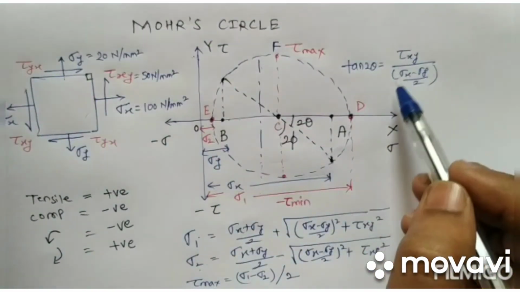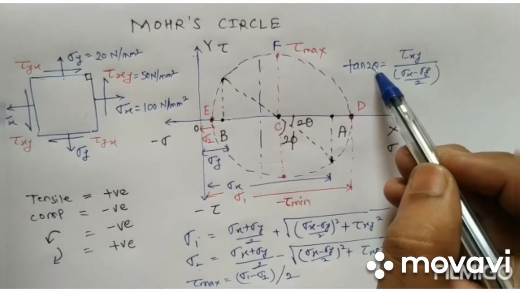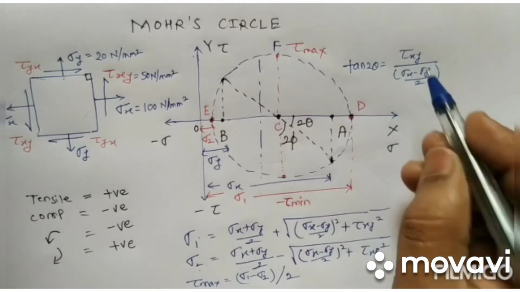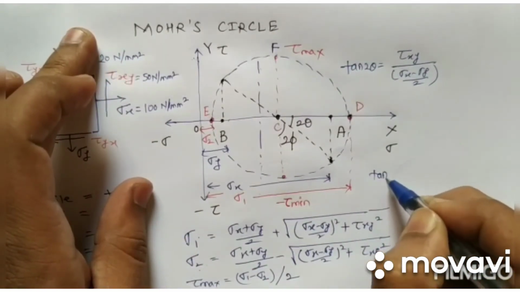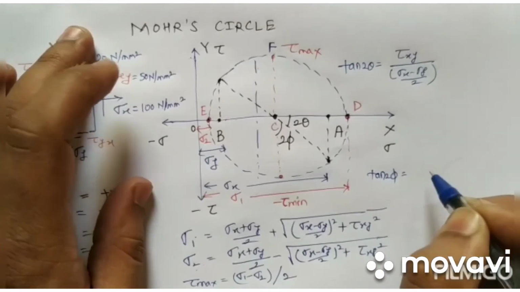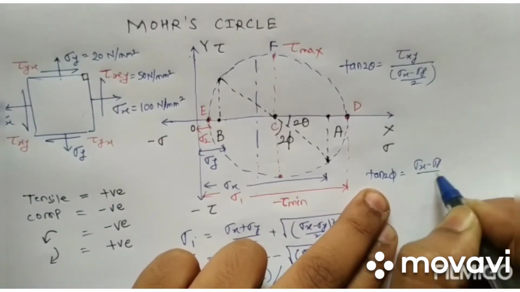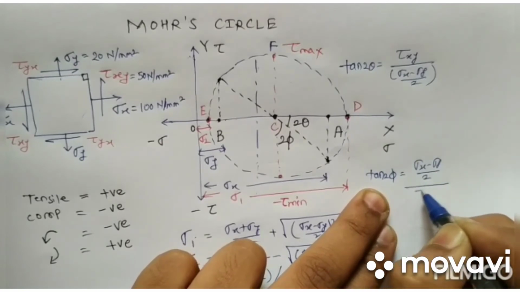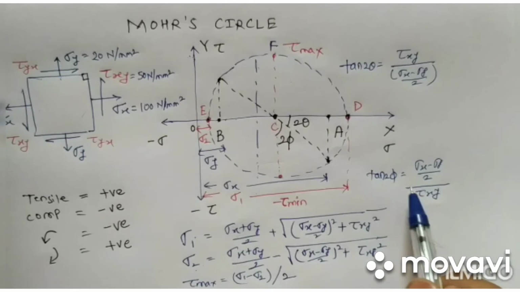From this we can find the location of the principal plane theta. And if we consider tan 2 phi, it will be (sigma x minus sigma y)/2 upon tau xy. So we can find the location of maximum shear stress.